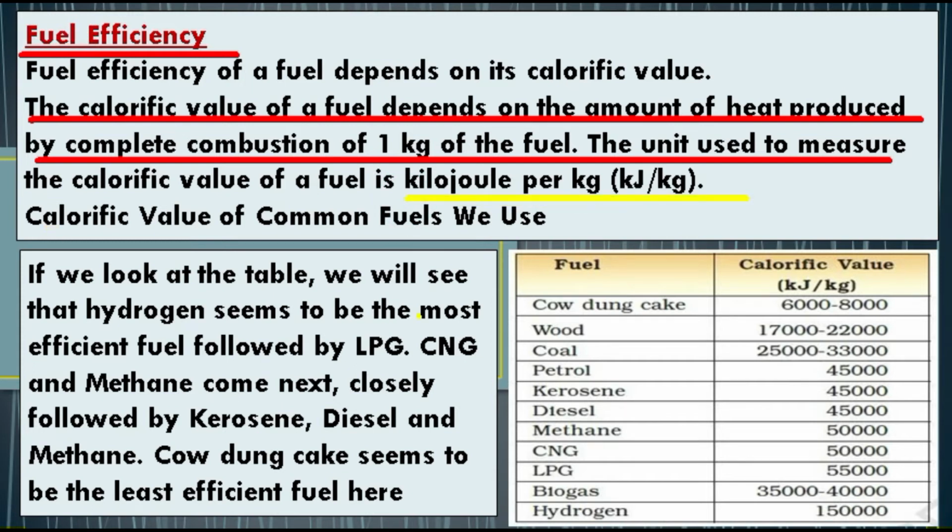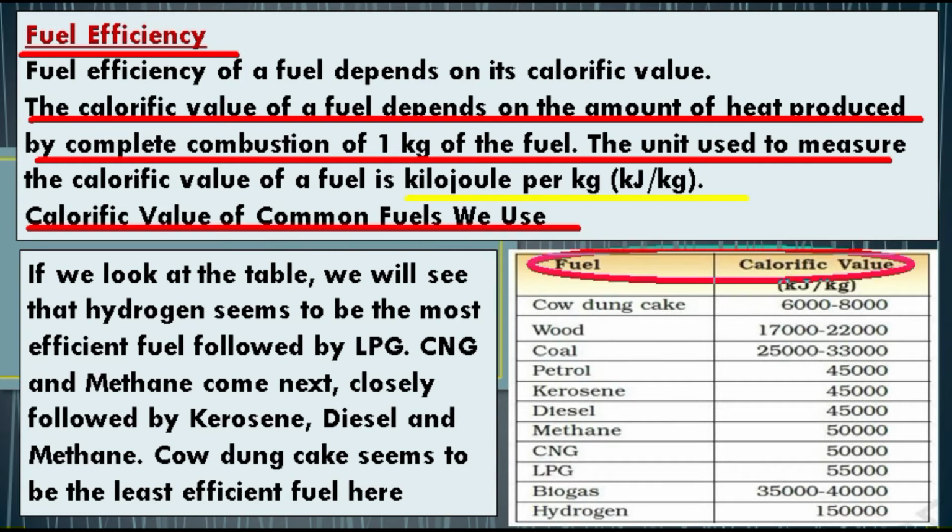Now students, here is a table. This table shows you the calorific value of some common fuels that we use in our daily life. Students, if you look at the table carefully, you will see that hydrogen seems to be the most efficient fuel, after which comes LPG. Then after LPG, CNG and methane are the most efficient fuels. Then after methane and CNG, kerosene, petrol and diesel are the most efficient fuels. Whereas cow dung cake, wood and coal seem to be the least efficient fuels here.